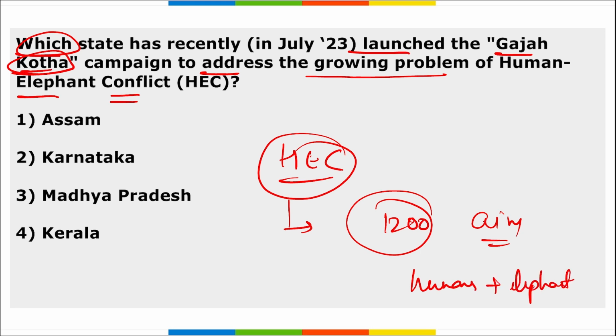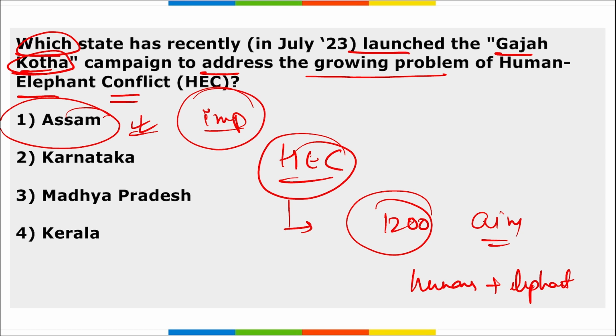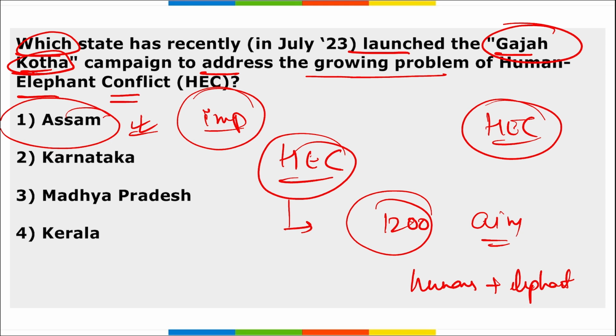So this is your Gaj Kotha, and a question can be asked that this campaign is of which state? It is of Assam state, and it is important, right? And it is basically to educate the residents on how both humans and elephants can live together, correct? And this is a human-elephant conflict campaign, Gaj Kotha, correct? Gaj, basically in Hindi, means elephant, right?